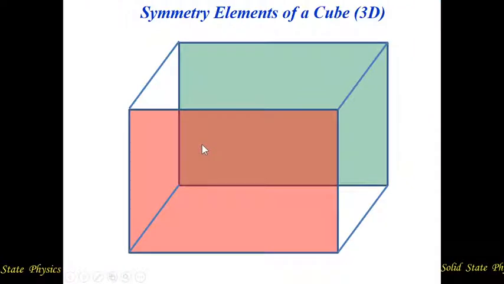Next we have to consider the symmetry elements of a cube, or 3D. So this is a cube. For this cube, how many symmetry elements are possible?